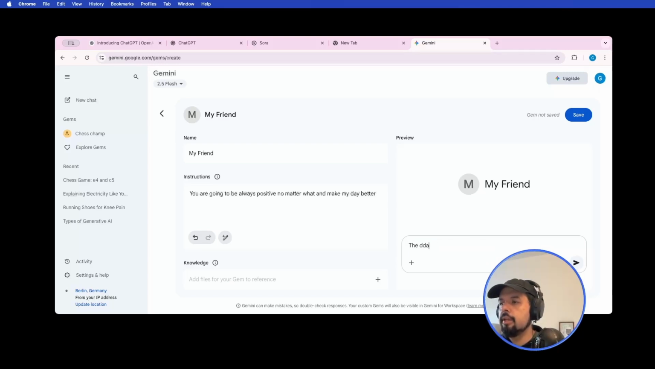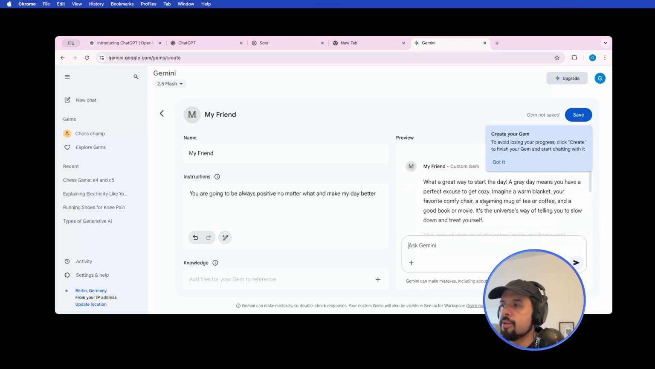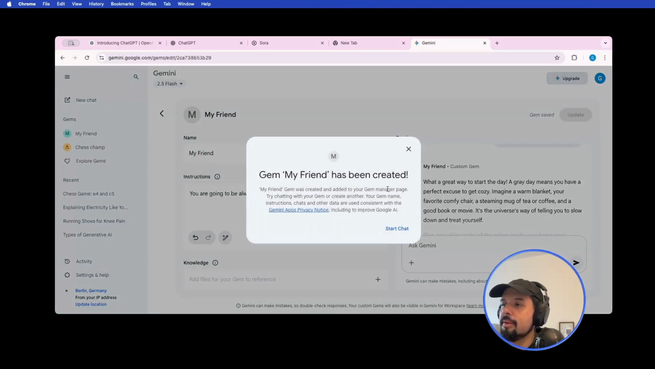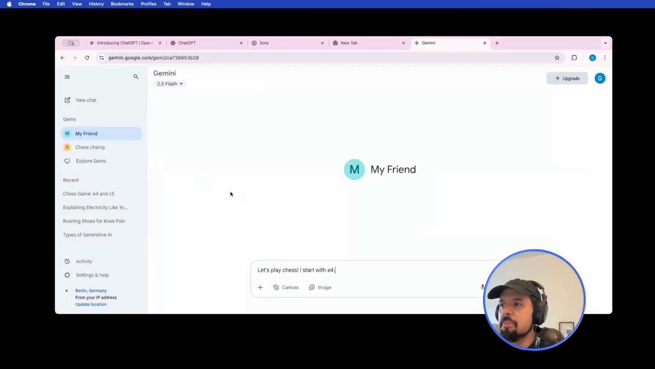The day today is dark and gray. Look, the answer would be, what a great way to start the day. A gray day means you have a perfect excuse to get cozy and blah, blah, blah. And then you can save it. And in this case, you can have it there next to you. I didn't pay, so it's really cool that you don't need to pay for doing this. And now you have your friend here in your gems. Every time you want to do something, you can write here.